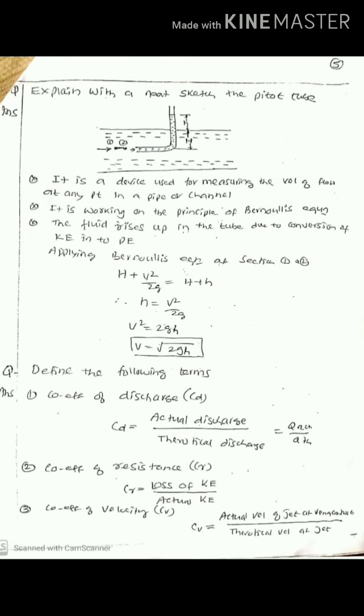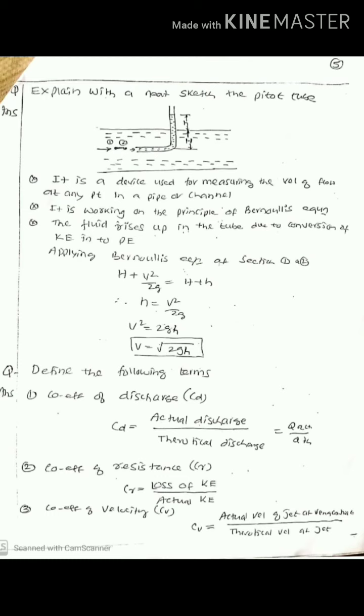Another important application of Bernoulli's theorem is the pitot tube. The figure is showing you the pitot tube. It is a right angled pipe inserted in the flow in the pipe. It is a device used for measuring the velocity of flow at any point in a pipe. If you want to measure the velocity, we use the pitot tube. It works again on the principle of Bernoulli's equation.